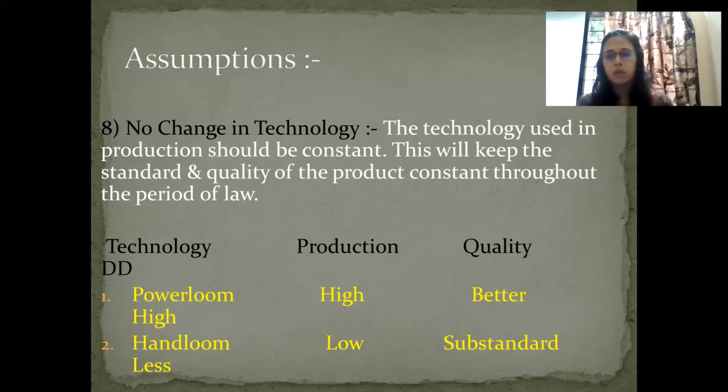Then we have symbolical representation, mention their inverse relationship. Then we have drawn the schedule and explanation of schedule, then graph and explanation of graph. After that, at least write 4 to 6 assumptions. Okay, with this we have covered one long answer question.